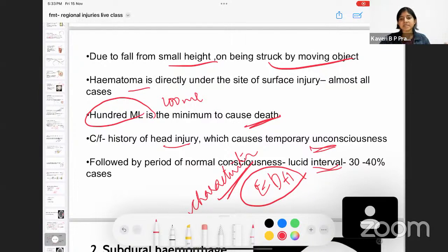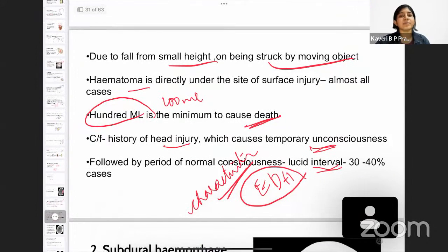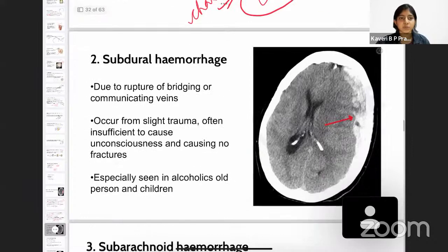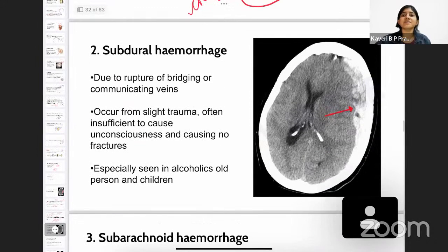That is, the person is hit by a cricket ball, he becomes unconscious, he faints. After a while he just gets up, he tends to be normal, he tends to talk, and then again he goes back to that unconscious state. That middle period when he was conscious is called the lucid interval. The person may not even remember that such a thing happened with him. Got it? Next we have subdural.